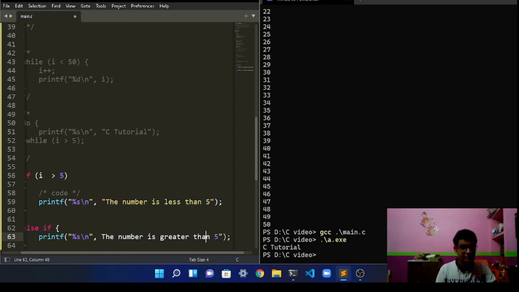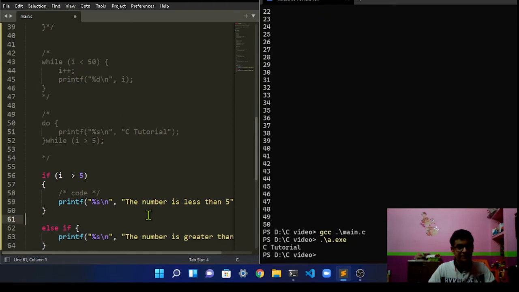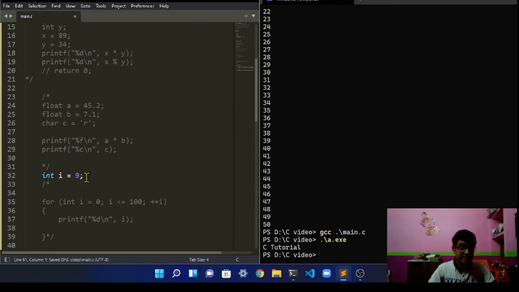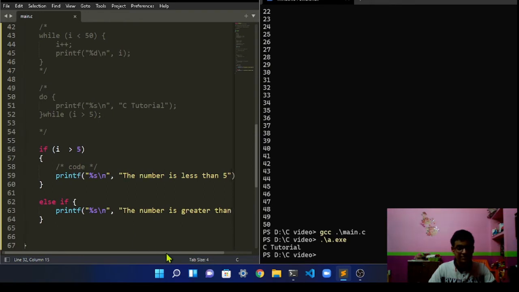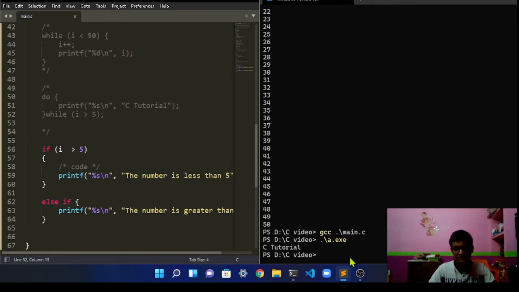Let's quote it as a string over here and see what it does. As you can see, 9 is greater than 5, so it should return that the number is greater than 5. Okay, so let's see what it is.